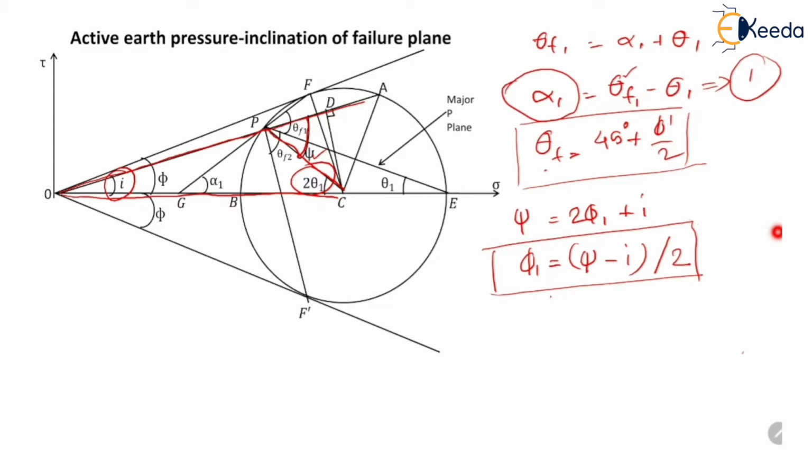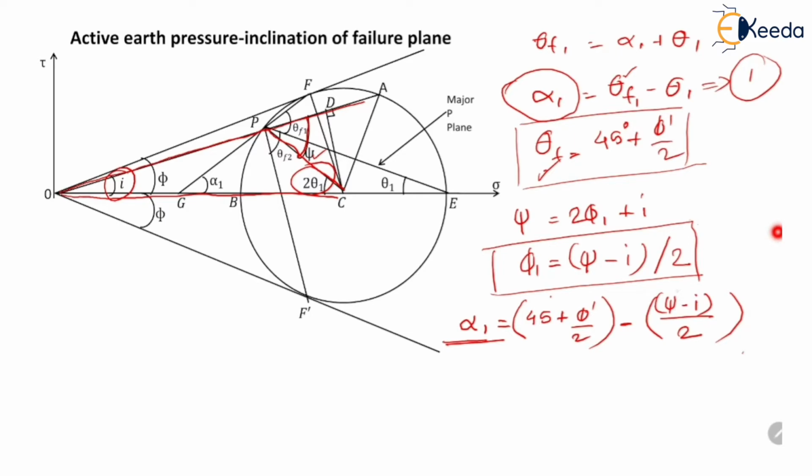We have obtained the expression for theta F. So we will put these two values in equation 1. We will get alpha 1 is equal to 45 plus phi dash by 2 minus psi minus I divided by 2. So this is the expression for the angle of inclination for the first failure plane.